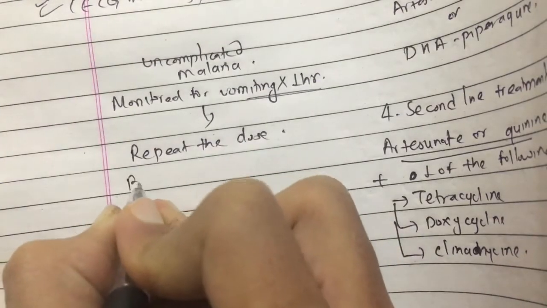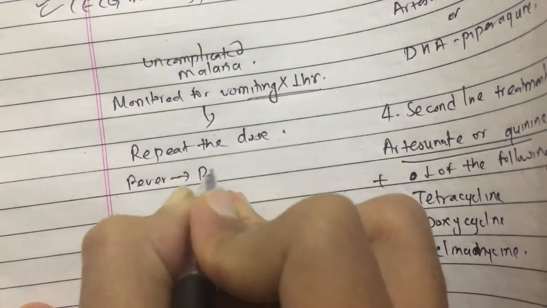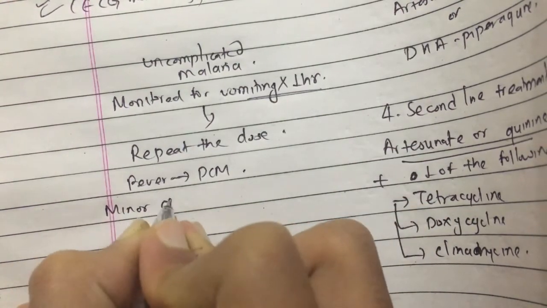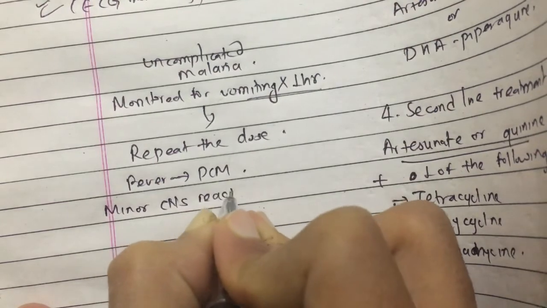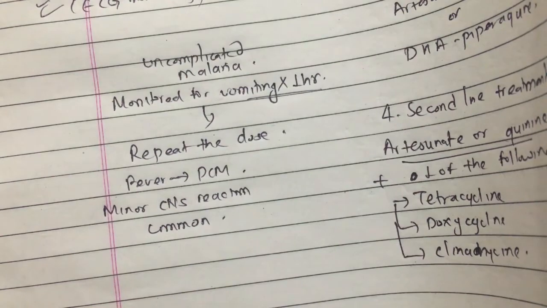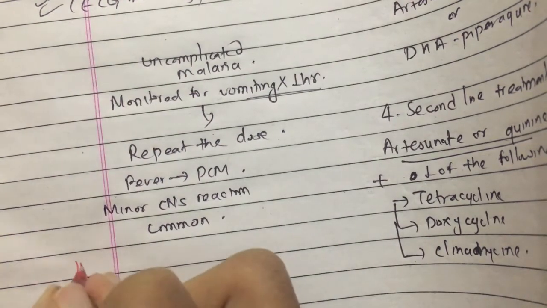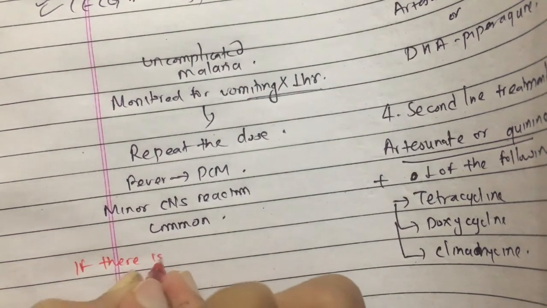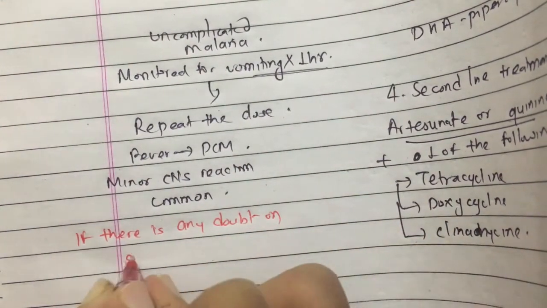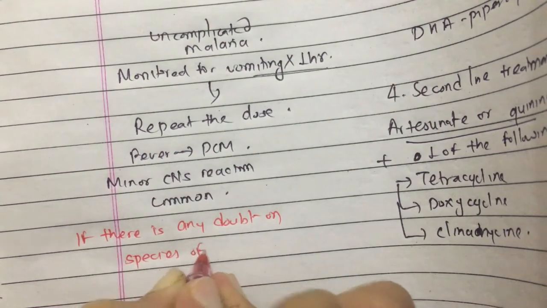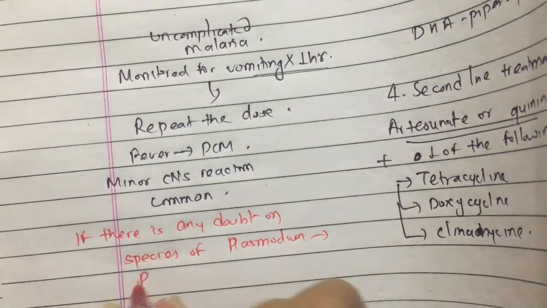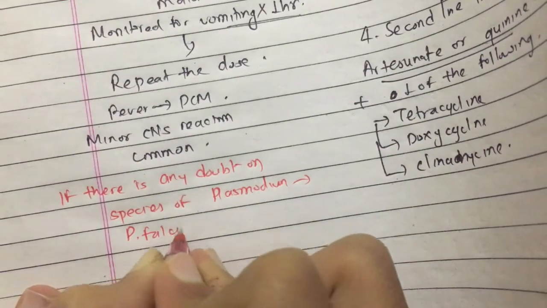If there is fever, we should use paracetamol, and minor CNS reactions are also common. If there is any doubt about the species of Plasmodium, then we should treat for Plasmodium falciparum, because it is the most severe form.